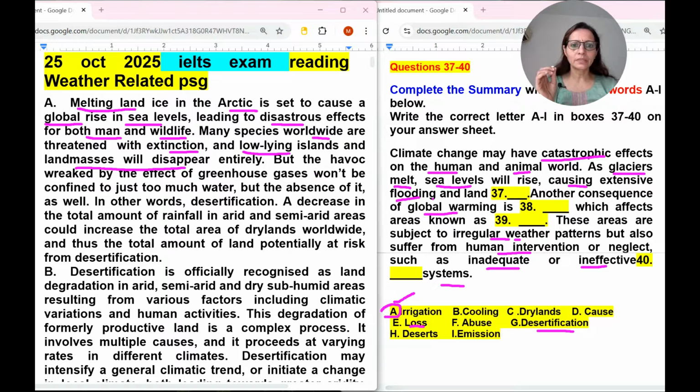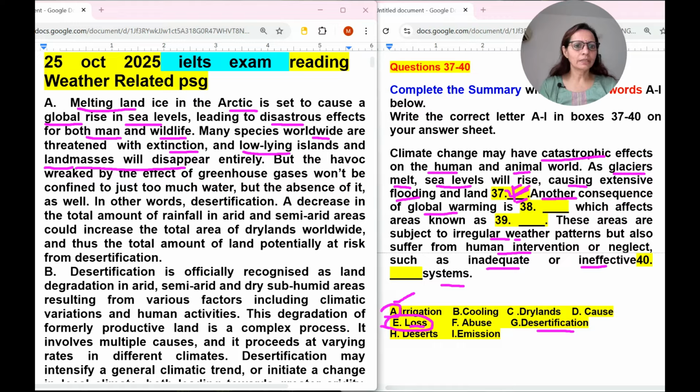Causing extensive flooding. So where is flooding they are talking? Many species worldwide are threatened with extinction. Low-lying islands and land masses will disappear. The word land is there, so I can select land masses will disappear. So it means land loss will be there. So we can select land loss. So for the 37th we can select E number. E number will come. I am just writing it here.